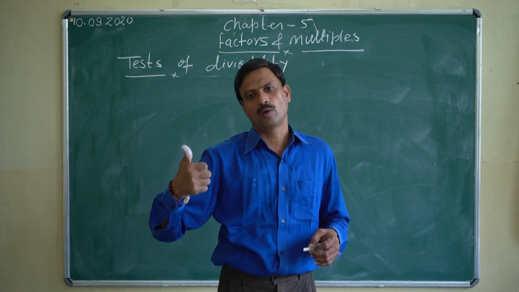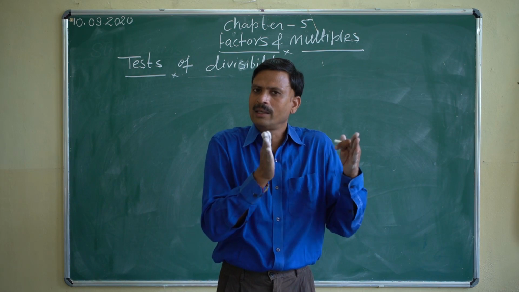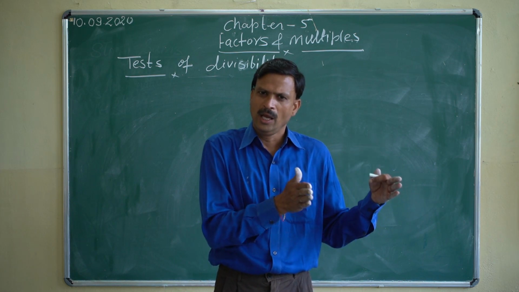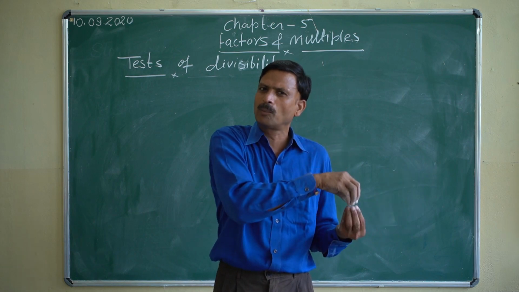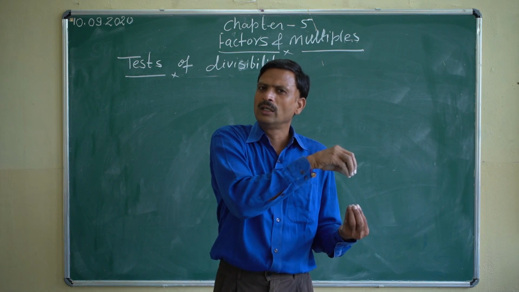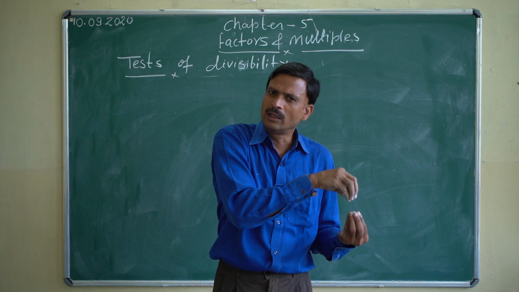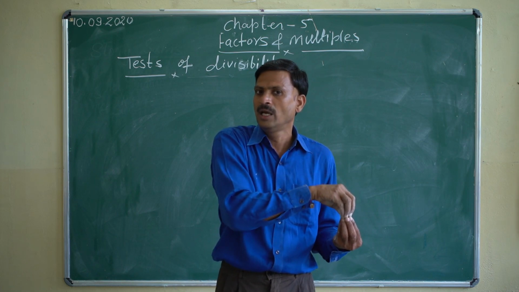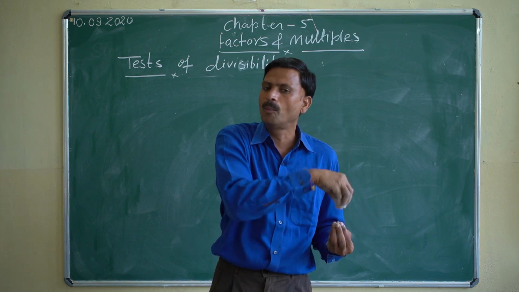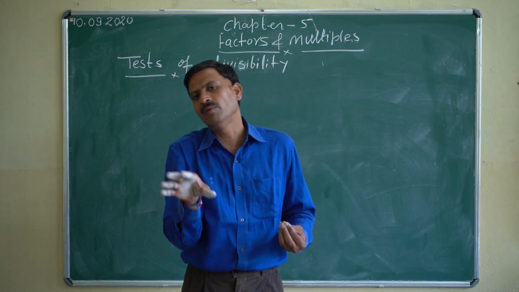Same rule for 9 also. We add the digits of the number. If the addition of the digits of the number is a multiple of 9, or divisible by 9, the full number will be divisible by 9.